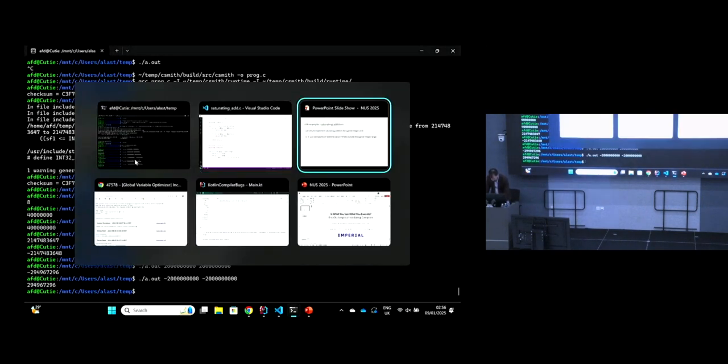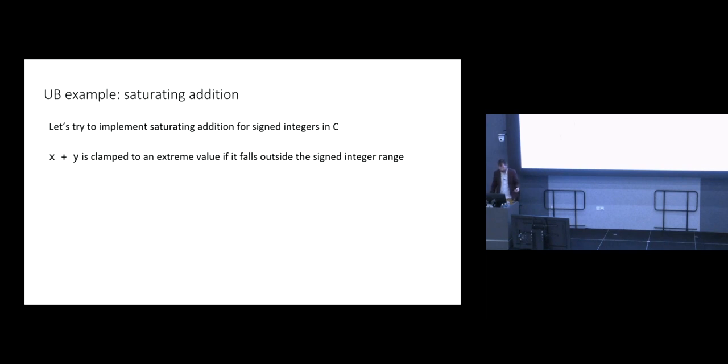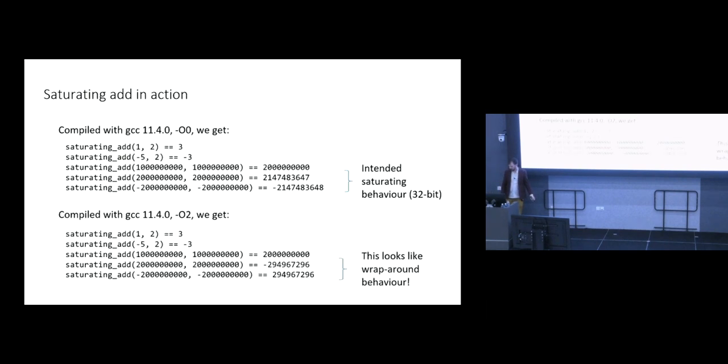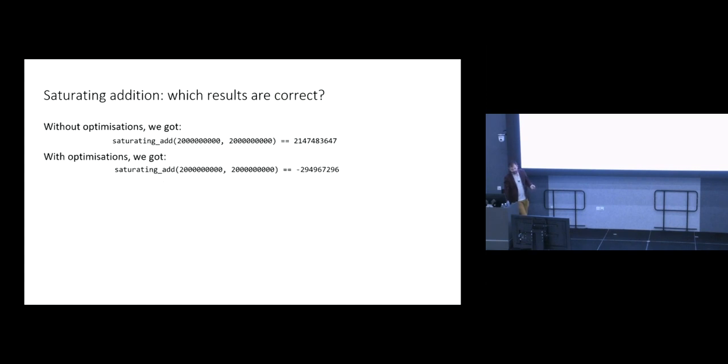And this is due to undefined behavior. Okay? So this is kind of just what I showed you. So without optimizations, we got the intended saturating addition behavior, but with optimizations, it just looks like wraparound behavior. It looks like our saturating addition just hasn't worked. We've got regular addition, which isn't what we wanted. Which of these results are correct? So without optimizations or with optimizations, which one of these answers is correct?